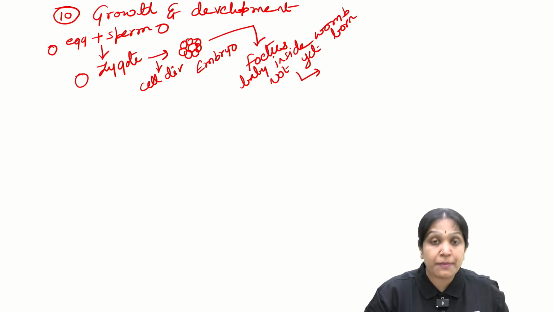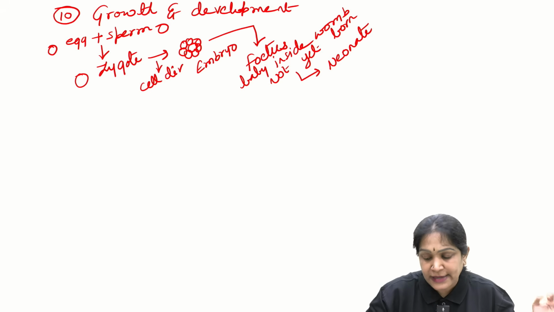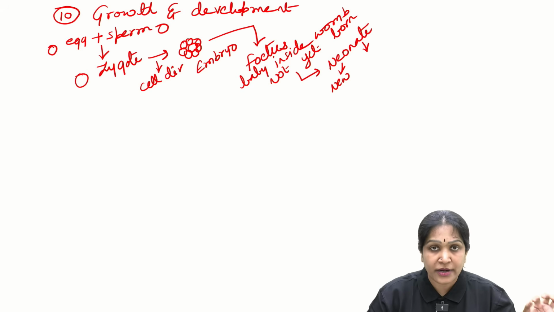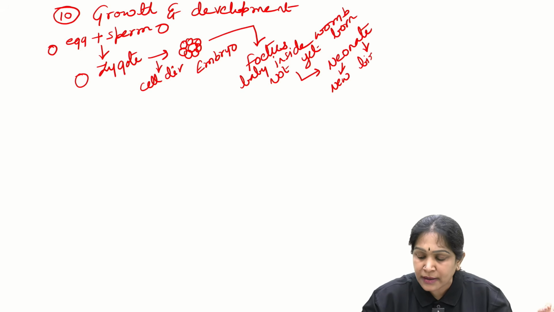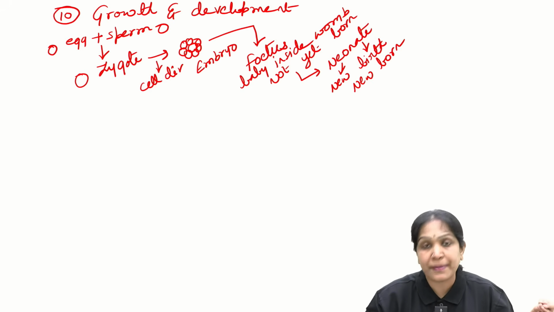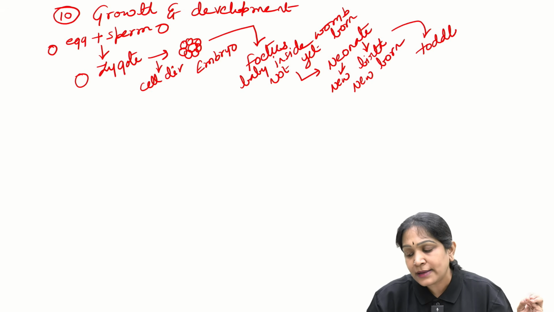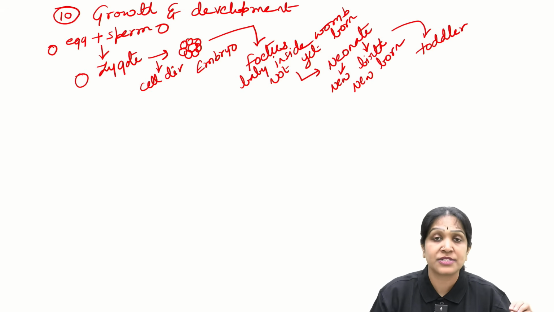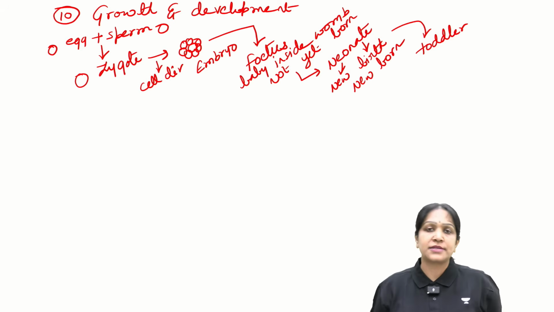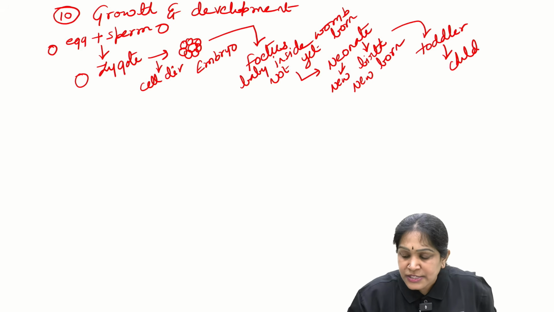And then the fetus will be born. Then we call the baby as neonate. The word neo means what? New. Natal, you know, natality, mortality. Natal means what? Birth. So neonate means a newborn baby. The newborn baby will next become a toddler, the baby just crawling, just trying to learn walking. That stage is called as toddler. The toddler will grow into child.